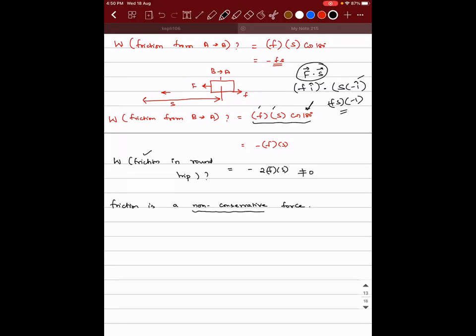Sir, here in this system, we are initially moving the block from A to B and then bringing it back to A again. Yes. Okay, sir.